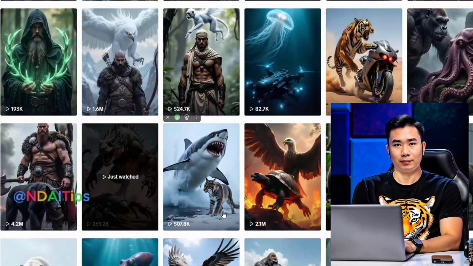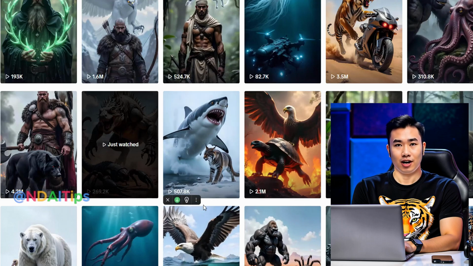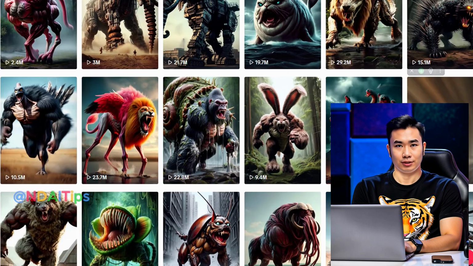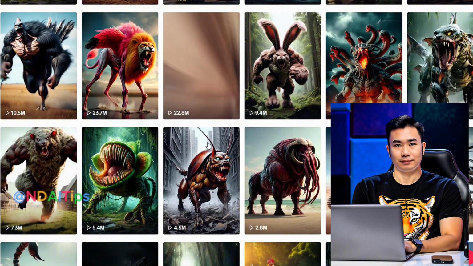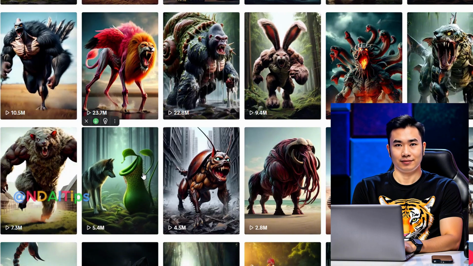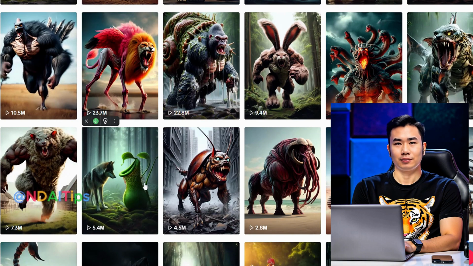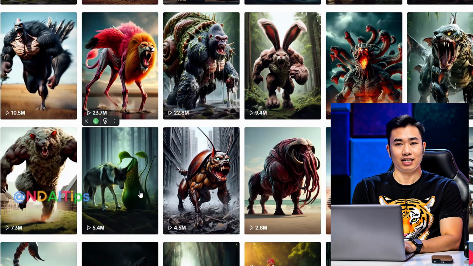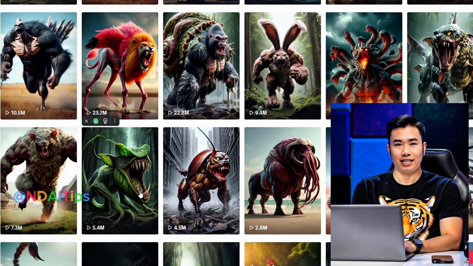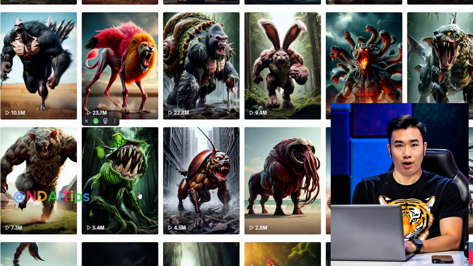With just a few simple steps, you can now create your very own viral hybrid animal video using free AI tools. Think of the possibilities, from fantasy animals to totally unique creatures that have never been seen before. Imagine how these videos can spark curiosity and even bring smiles to people around the world.